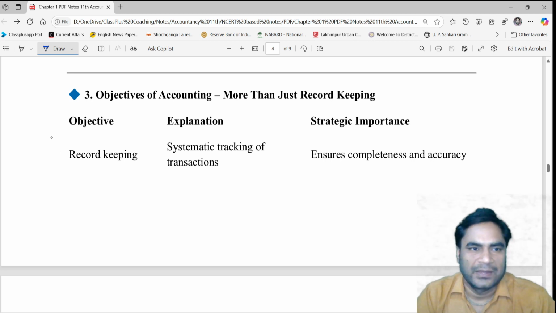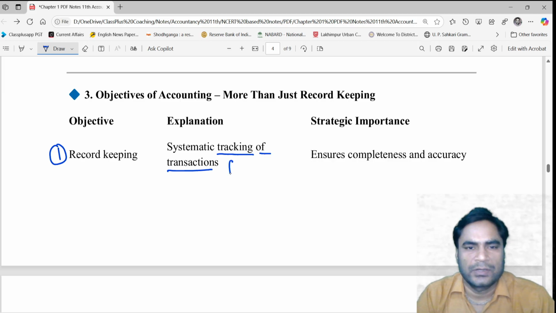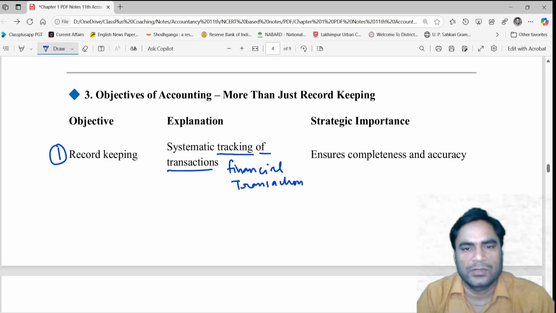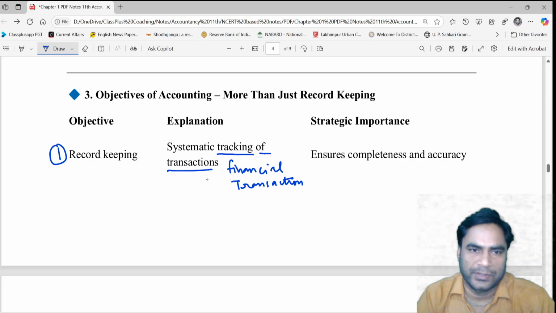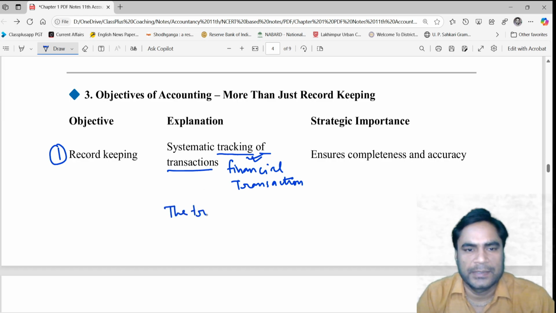record keeping. Record keeping means to maintain the systematic tracking of all the transactions which are recordable. You know very well that only financial transactions are recorded, and the transactions which are not financial are not to be recorded in accounting. What does this mean by financial transactions? The transactions which can be